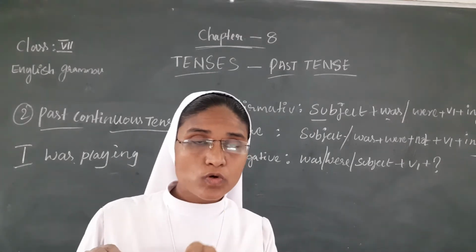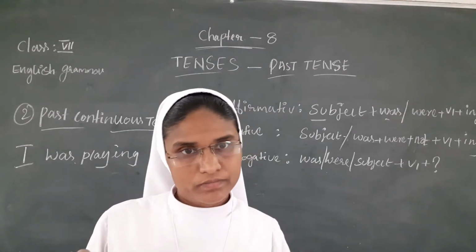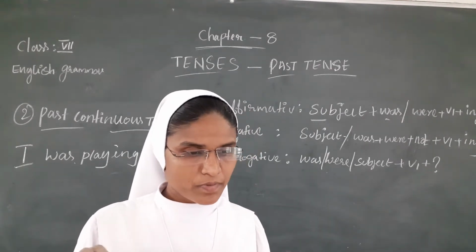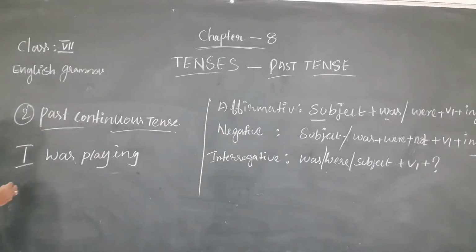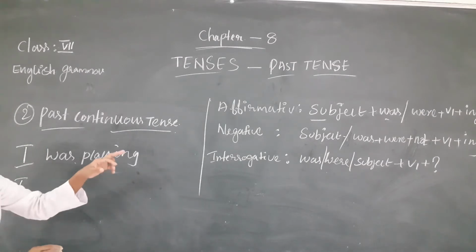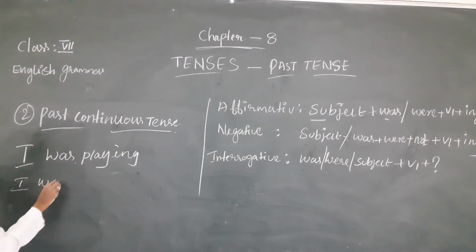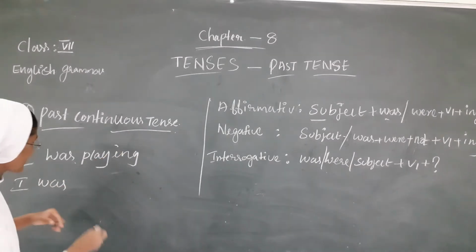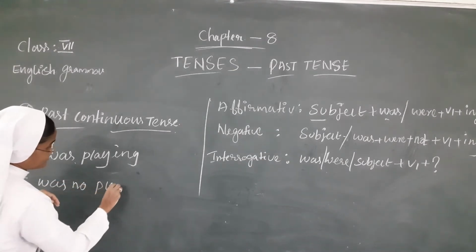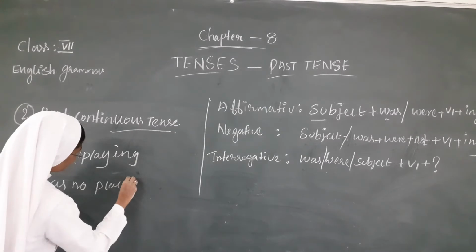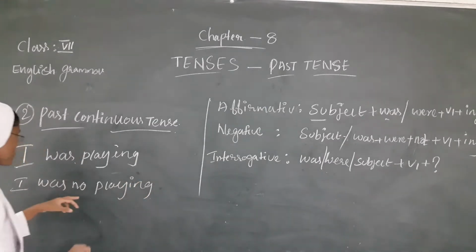The second one is the negative sentence: subject I, next was, next not, next play, then ing form playing. I was not playing.